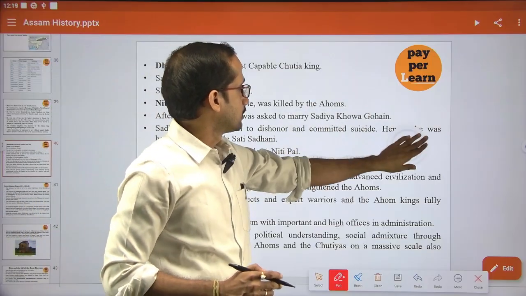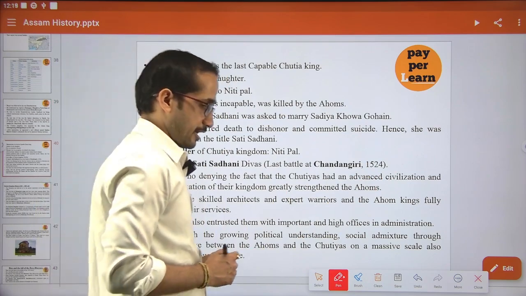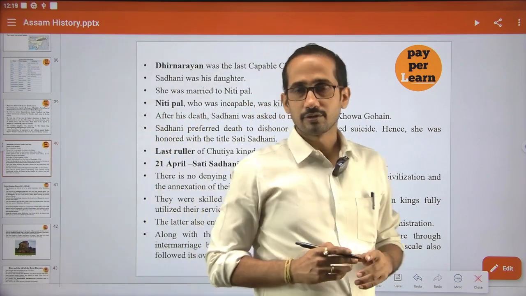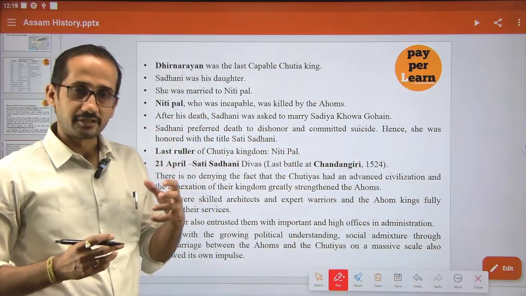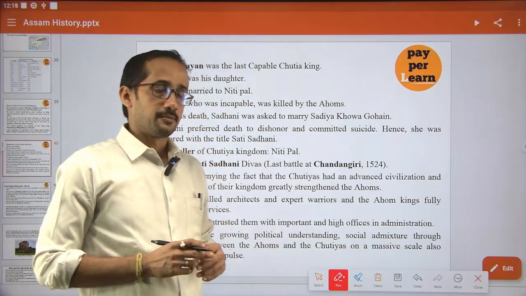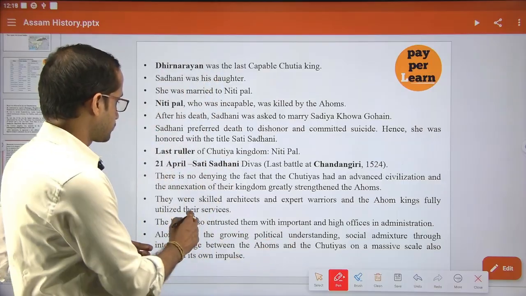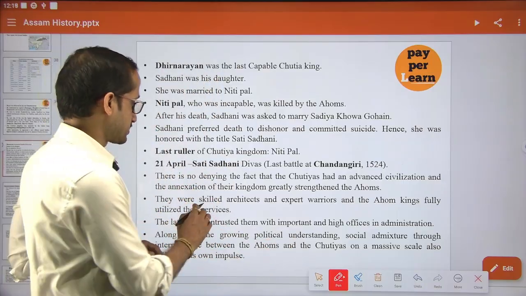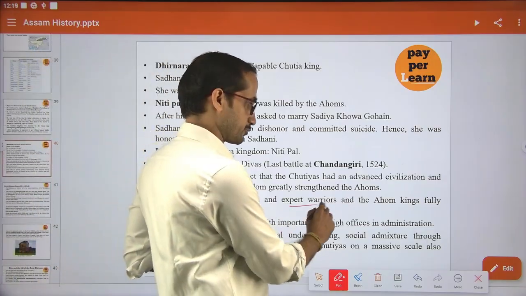So Soti Sadhoni is related to the Sutiya kingdom. After the annexation of the Sutiya, no doubt the Ahom got the territory of the Sutiyas, but they were also benefited in other ways, because the Sutiya people were very skilled architects as well as expert warriors.